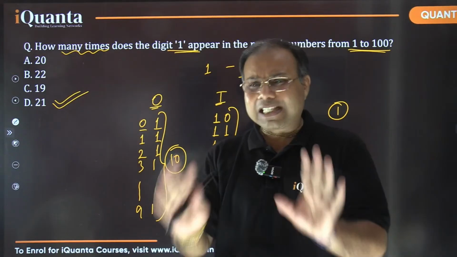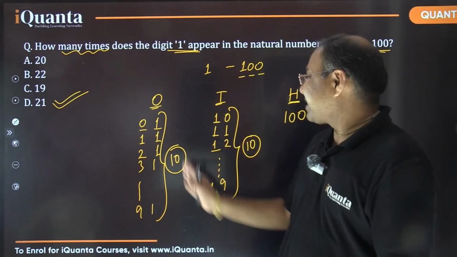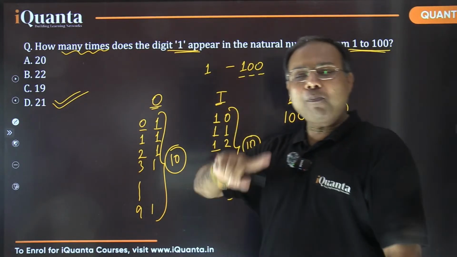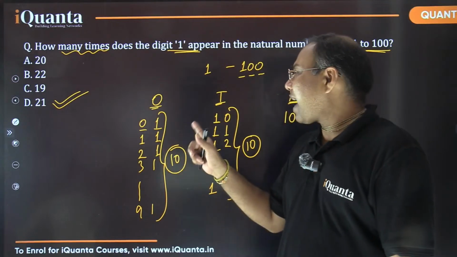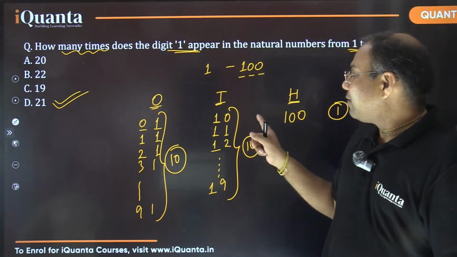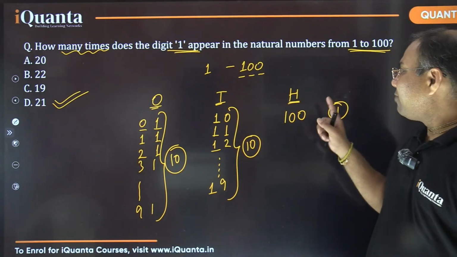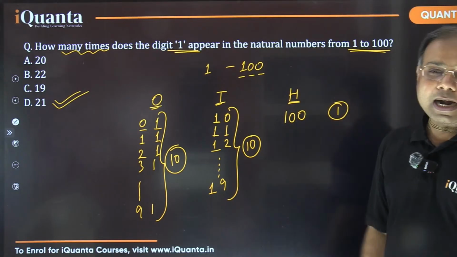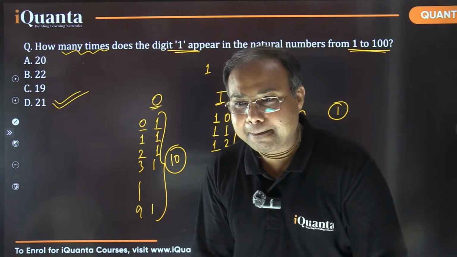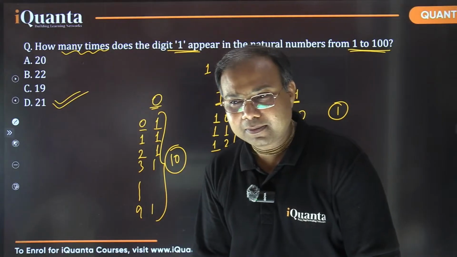Fine. And it was very simple. It was not difficult. So we are simply counting only, and we are counting systematically. We are counting how many numbers are there which had 1 at the ones place. We counted how many numbers are there which had 1 at the tens place. And we also counted how many numbers are there which had 1 at the hundreds place. ठीक है जी, आगे बढ़ें.